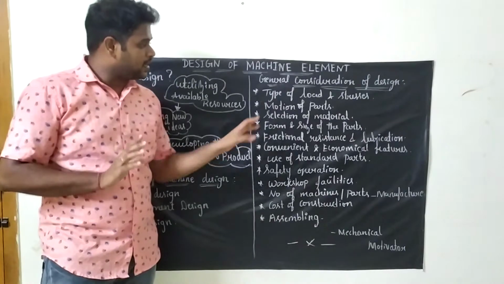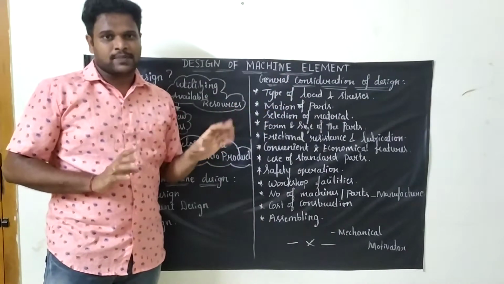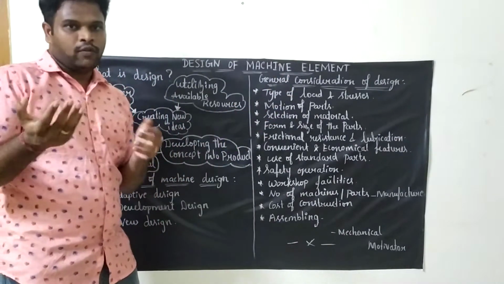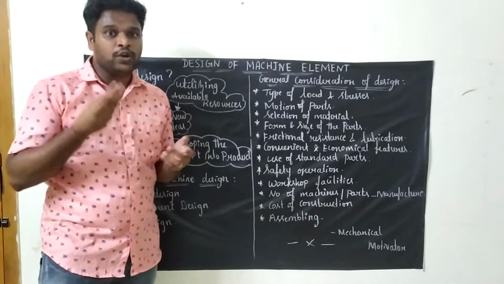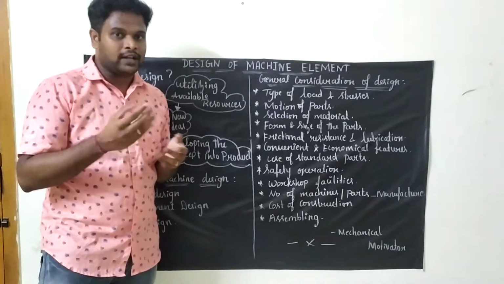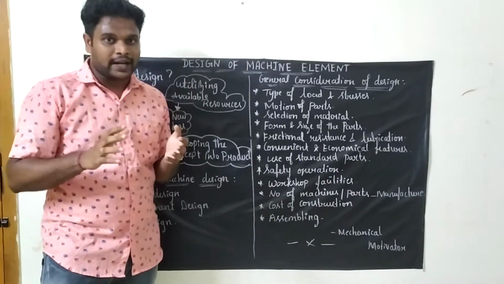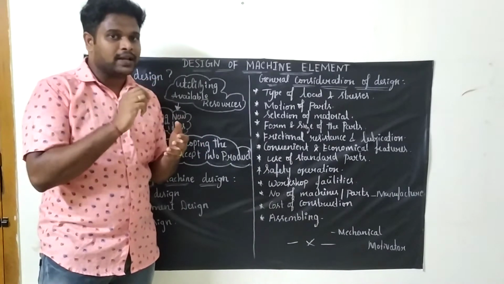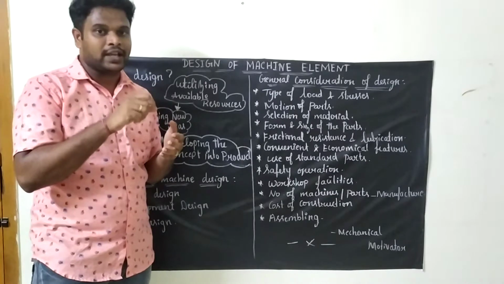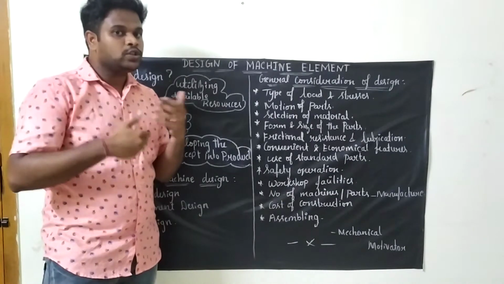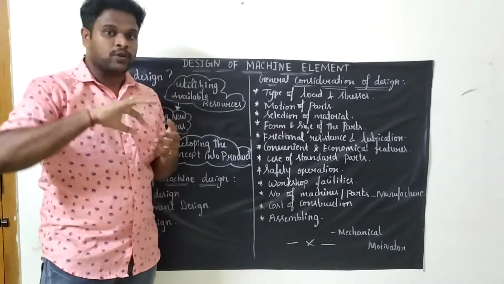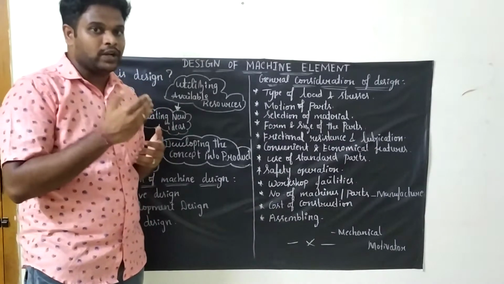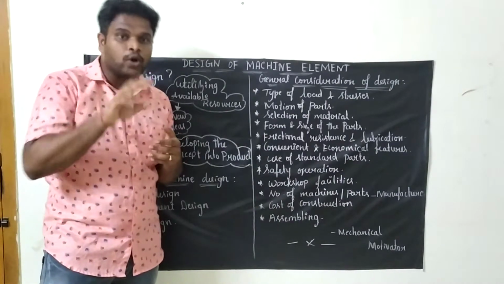So first thing is type of load and stresses. So what are the types of loads you know? For example, a point load, uniformly distributed load, varying load, like this we will be having various loads, right? In a piston, if the piston is moving up and down, automatically a load will be induced in it. Okay. So due to this load, the product or component should not break.